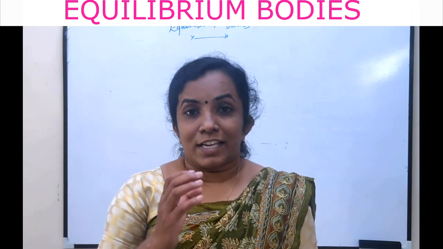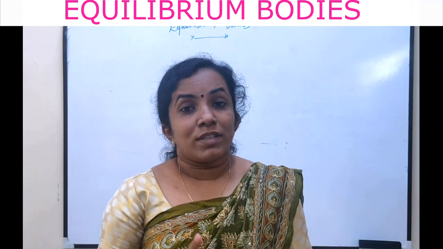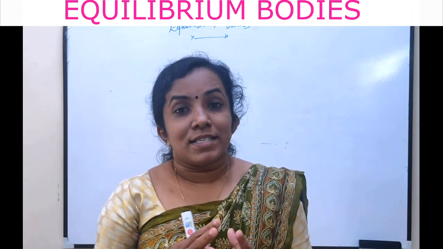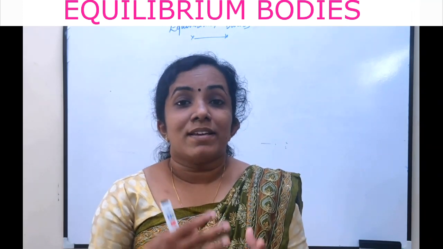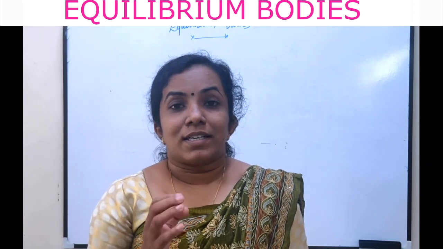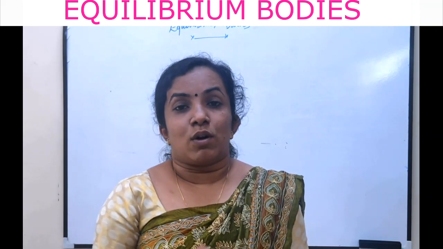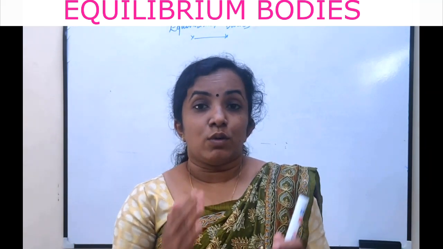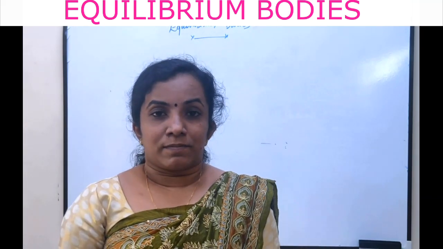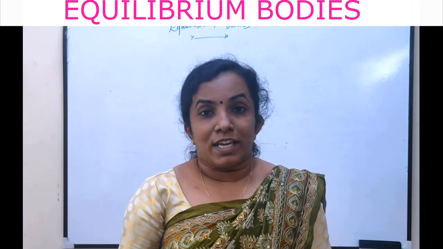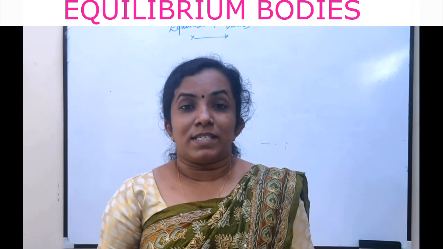So, in equilibrium bodies, more than one force is acting and the resultant of force will be 0. Hence, it doesn't produce any type of motion or change the state of rest or state of uniform motion of a body. So, to obtain an equilibrium body, two conditions have to be satisfied.